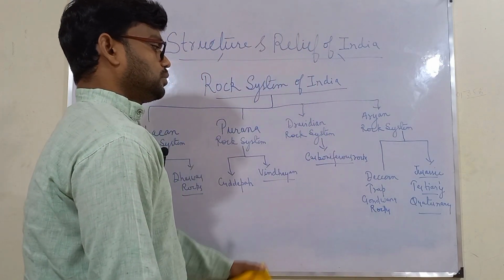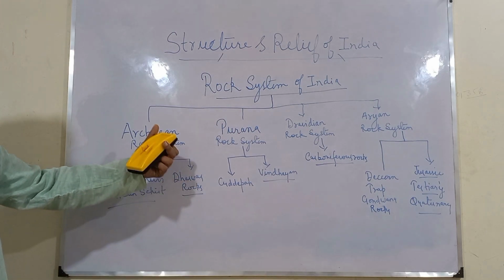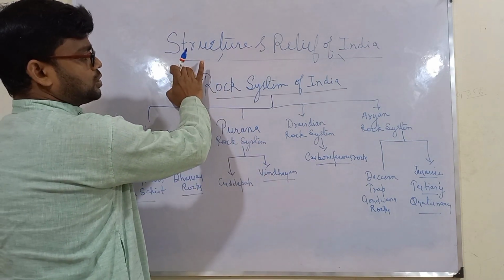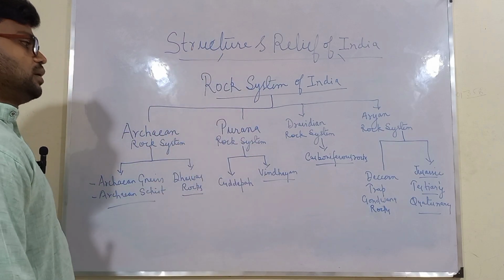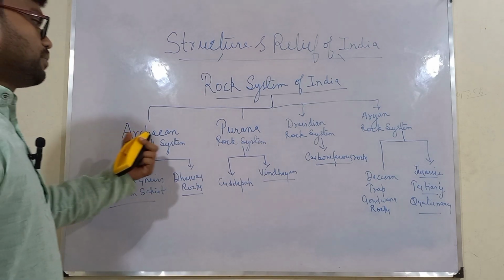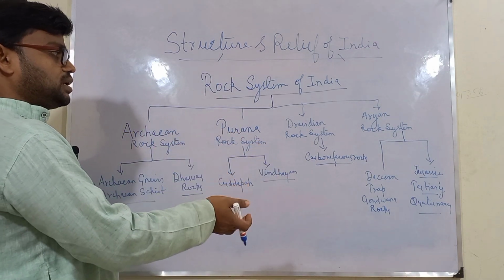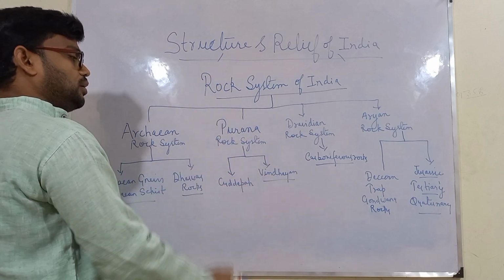So note down. I hope you people have drawn this structure or flow chart. For example, if in a 15 or 20 mark question you are asked about the geological structure of India or the rock system of India, then you need to draw this flow chart. If the question asks you to define all of these, then you have to write accordingly.